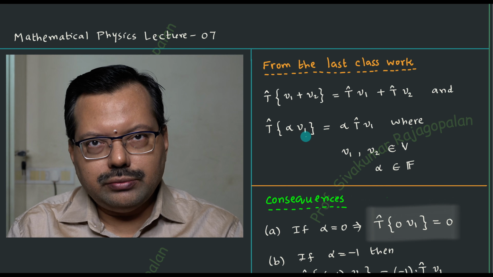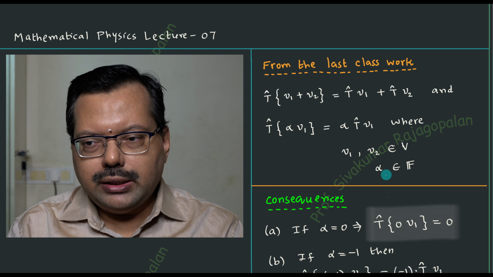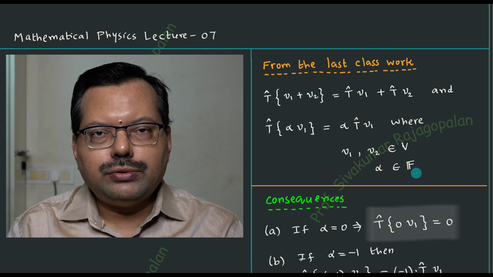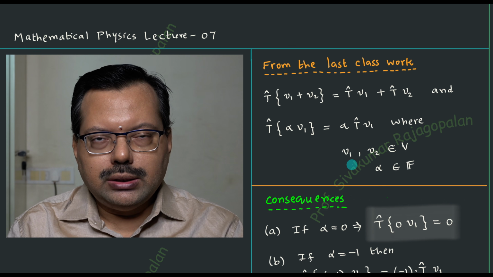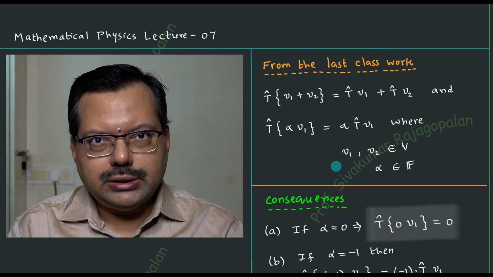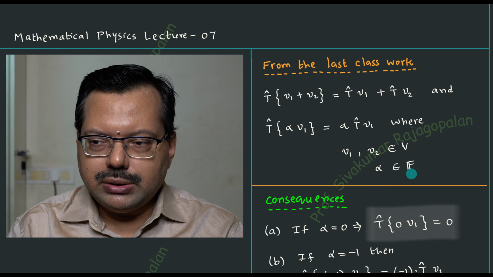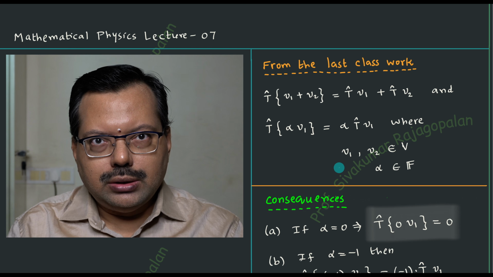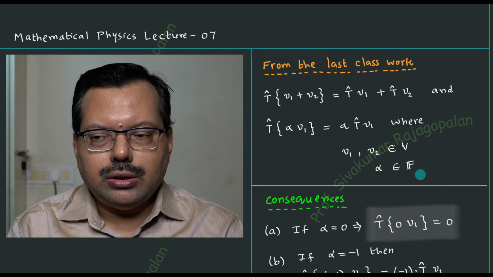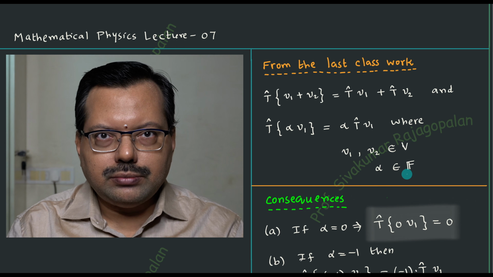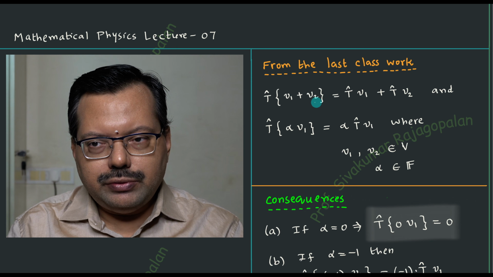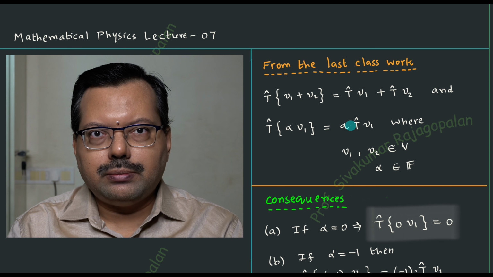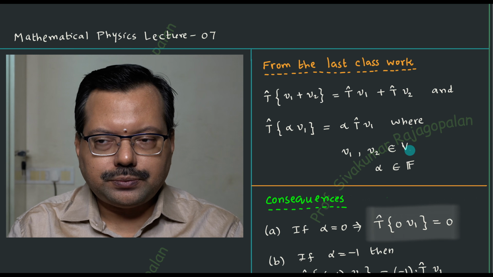And similarly, in the case of the product, you need only one of the elements, so we can use v1. Another important point is that alpha, namely the scalar, has to come from one of the fields. Especially it could be the field of real numbers, or it can be from the set of complex numbers. It cannot come from something random. That is a point that should be noted down. So alpha has to come from the field, and v1 comma v2 have to be picked out from the given vector space capital V.